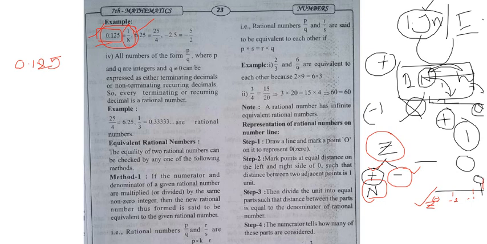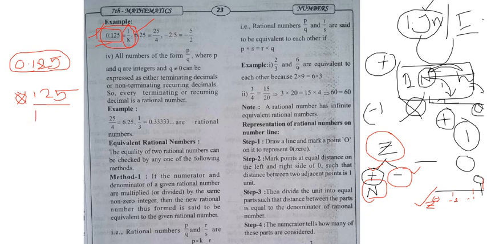So if you want to remove this point, what to do? Whatever the numbers are here, just write them all: 0, 1, 2, 5. From childhood we have learned that if there is a 0 before any number, is there any value? No. So can I remove this 0 directly? Yes. Now my number becomes 125 and divide that, write 1.